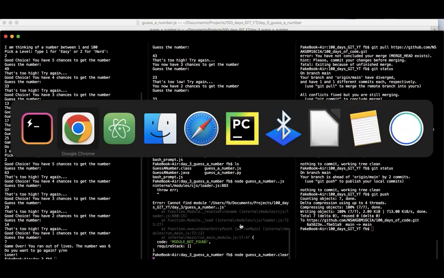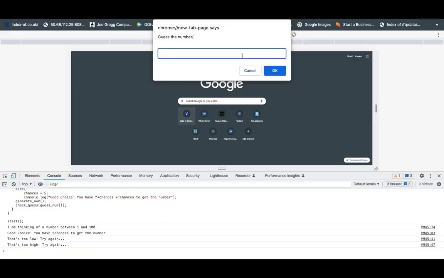Okay, we could have just created this HTML file, then we could edit faster. Anyway, come down over here. The reason why I'm doing this is that we're using prompt to get the user input.